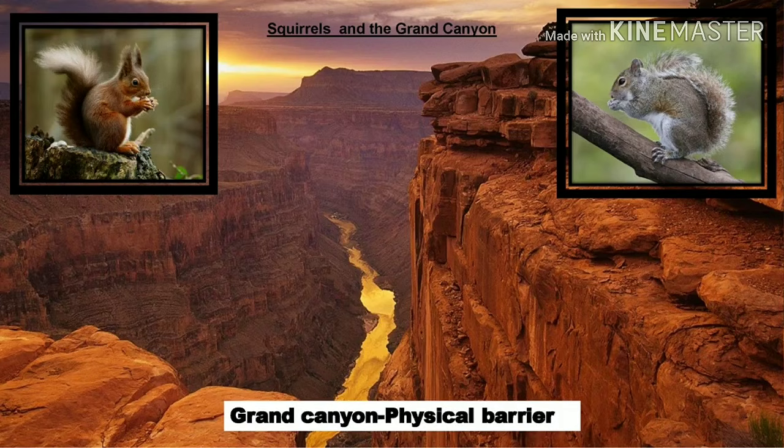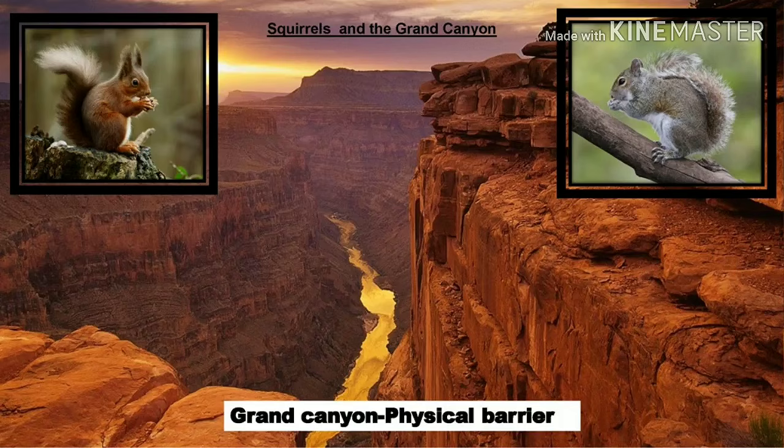After some time, two different kinds of squirrel species were generated. The first was the existing species, and the second was the new species, because they had a different habitat. That is why they had different food habits, and after some time there was an emergence of different characteristics also, and as a result the single population diverged from a single point, and now they are regarded as two distinctive species.